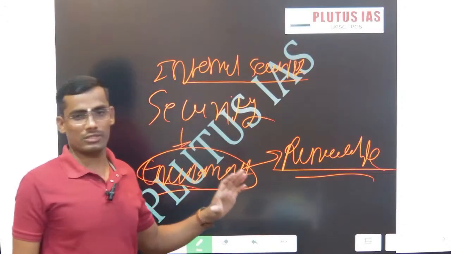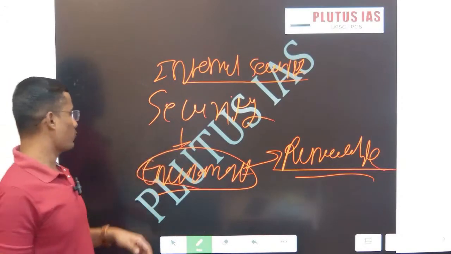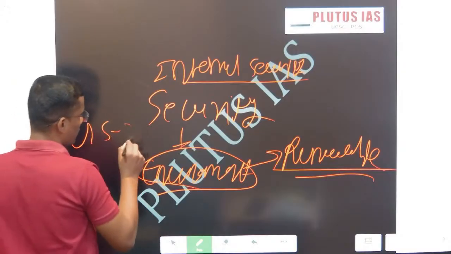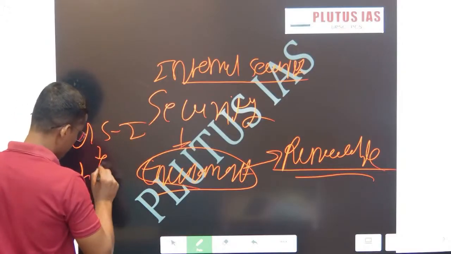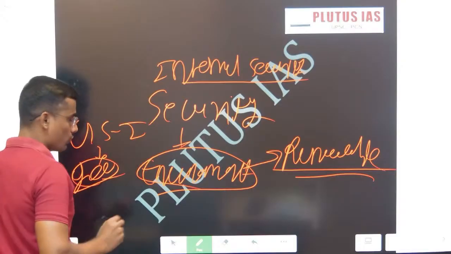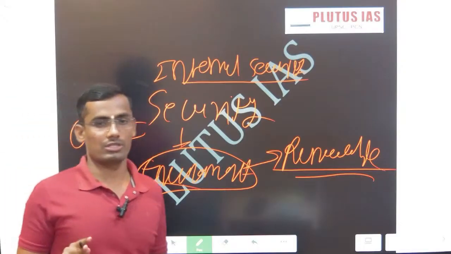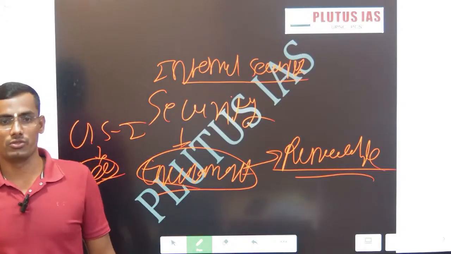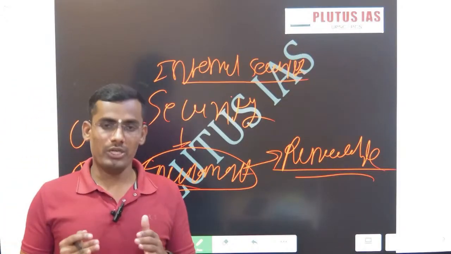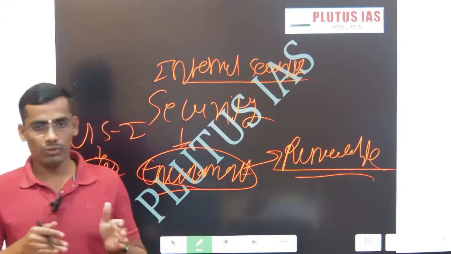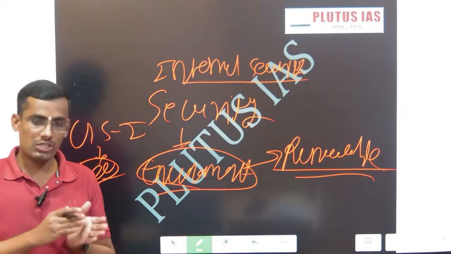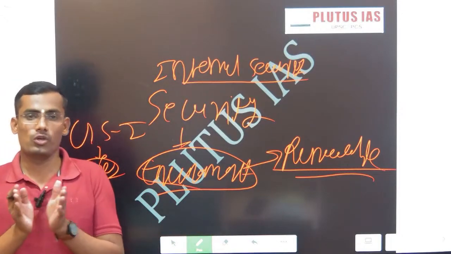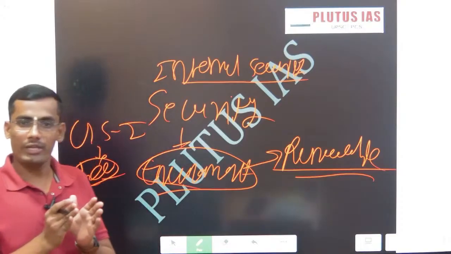You can correlate both topics with GS1 geography also. In that, if you see 2025, there were two questions: one on offshore reserves and the second on solar energy reserves. So this topic is not limited to GS3, it includes GS1 also, and this is a one-study approach.